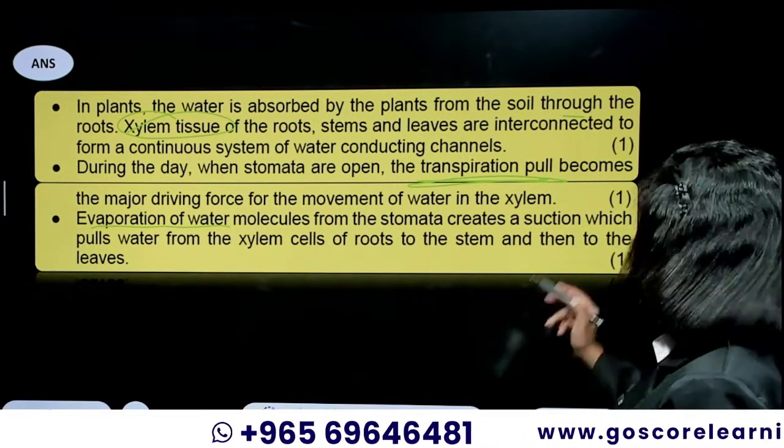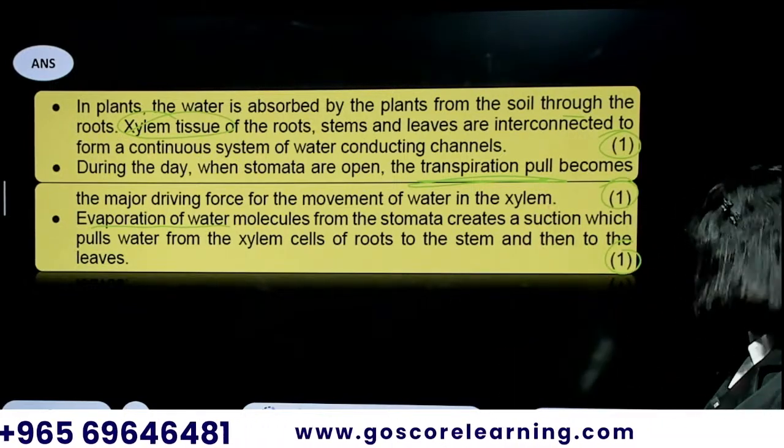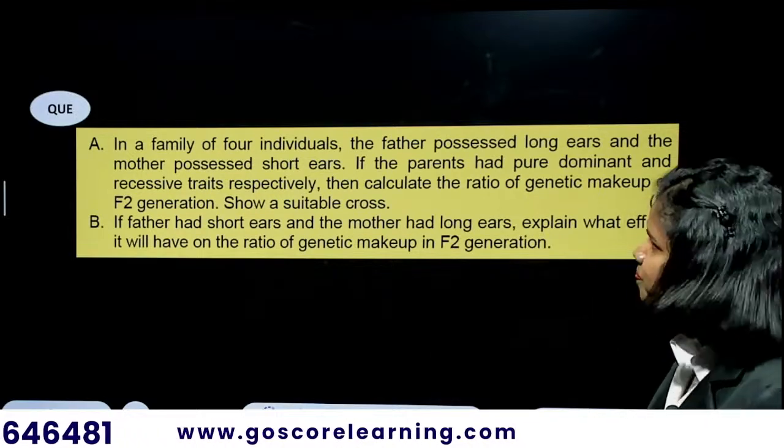So here you can see they are giving one mark each for each of those points. Only then will you get those 3 marks.